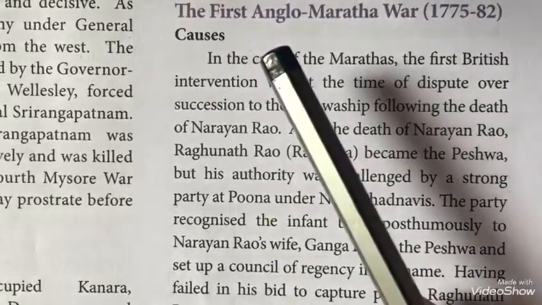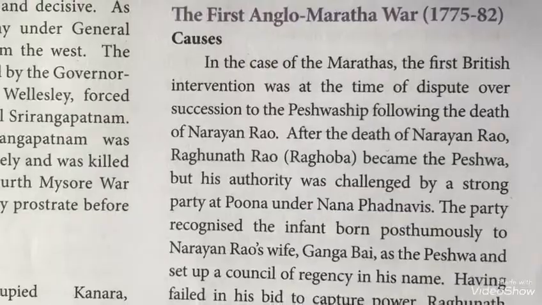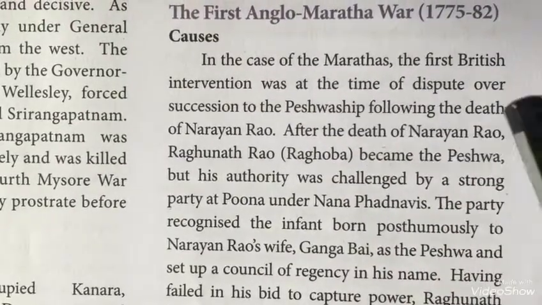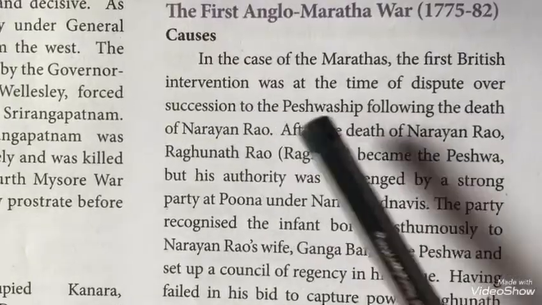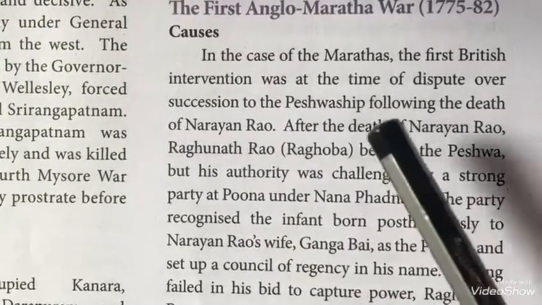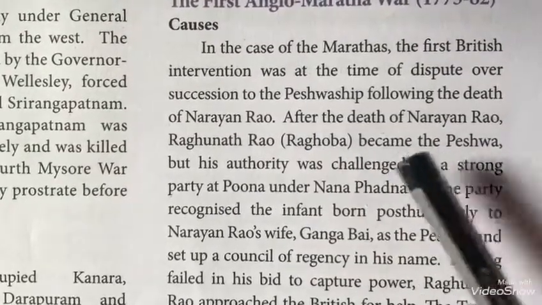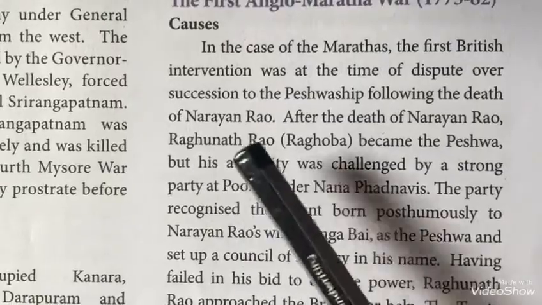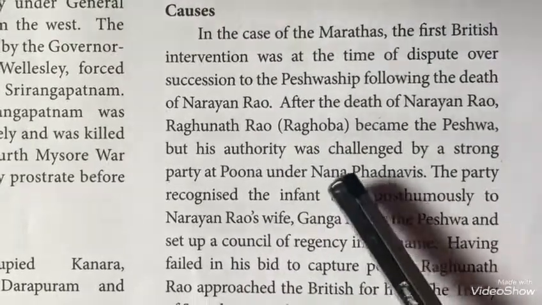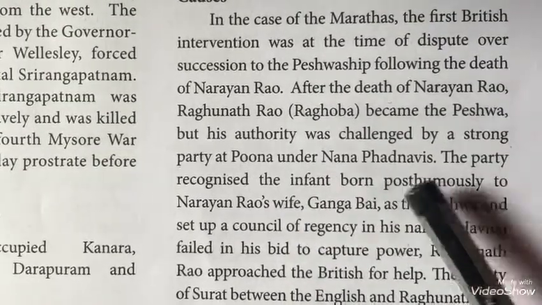The first Anglo-Maratha War, 1775 to 82. Causes. In case of the Marathas, the first British intervention was at the time of the dispute over succession to the Peshwaship following the death of Narayan Rao. After the death of Narayan Rao, Raghunath Rao became the Peshwa, but his authority was challenged by a strong party at Pune under Nana Phadnavis.